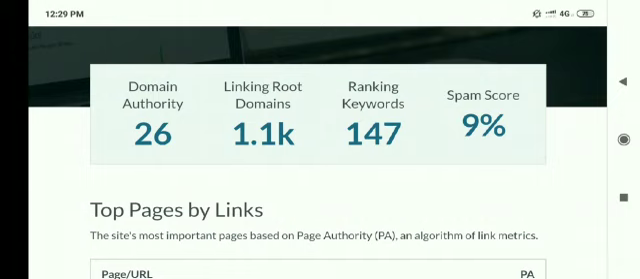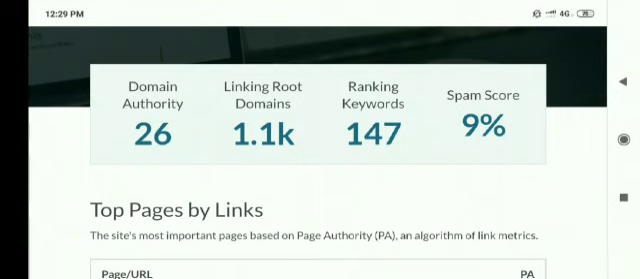So here the domain authority is 26. Linking root domains is 1.1k, that is thousands. Ranking keywords are 147 ranked keywords, and spam score is 9%. So what we learn from this tool is that your domain authority is 26. So 26, I will say, is not a good domain authority, because the higher the domain authority, the better it is. But the good thing is that it has only 9% spam score.